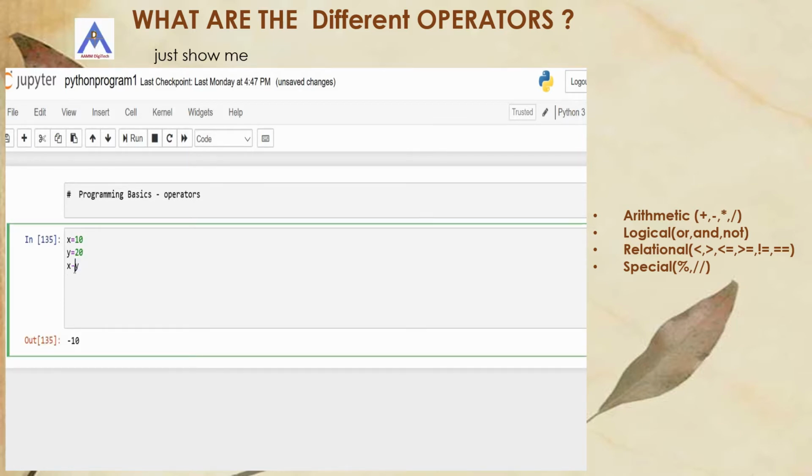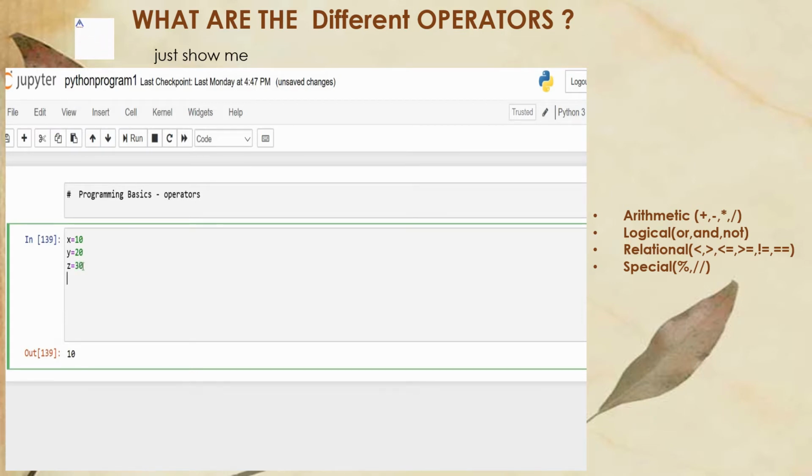X multiplication y, the output is coming. Similarly, you can also try various operators like division. Now let us see the special operators like double slash, output is coming. Another special operator like modulus, you can see the output is coming. Now let us see the relational operators. For that I am introducing one more variable, z equal to 30.